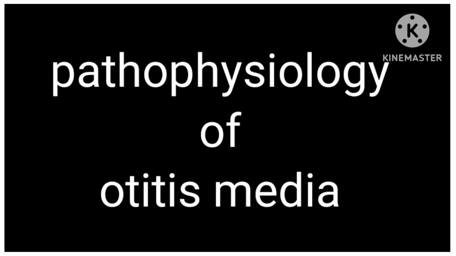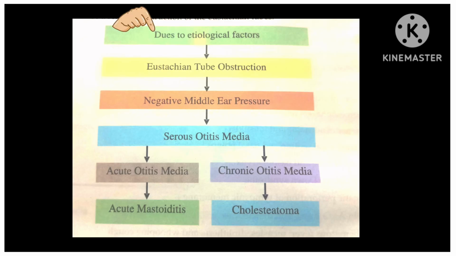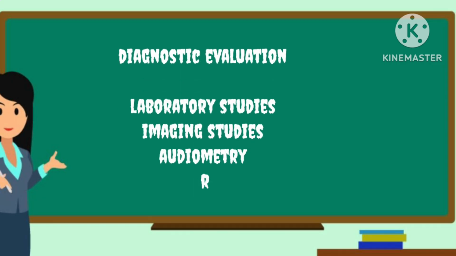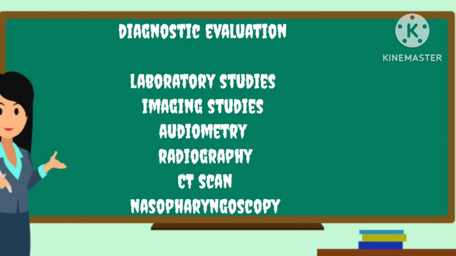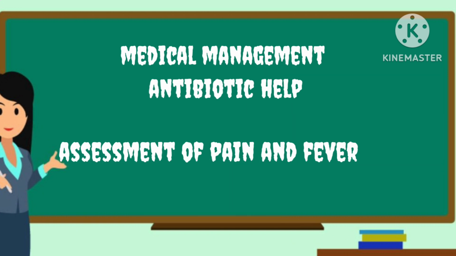Pathophysiology of otitis media: due to etiological factors, there is obstruction in the eustachian tube which creates negative pressure in the middle ear, which causes serous otitis media. It is further divided into two: acute otitis media and chronic otitis media. Acute otitis media causes acute mastoiditis, and chronic otitis media causes cholesteatoma. Diagnostic evaluations are laboratory studies, imaging studies, audiometry, radiography, CT scan, and nasopharyngoscopy.